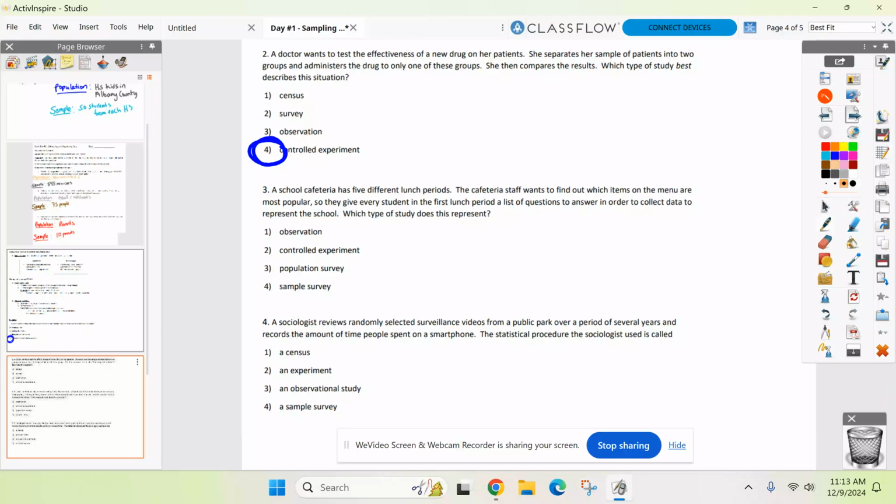Ooh, a little school cafeteria, huh? New lunch menu. Which one's popular? So they gave them a list of questions. Which type of study did we just do? Ooh, be careful here. Sample survey. Be careful. So they gave every student in the first lunch, right? So why are we picking sample and not population? It's not everyone. Correct. It's only the first lunch, right? So everyone good? It is definitely a survey, but it's sample because we're only doing the first lunch and not everybody.